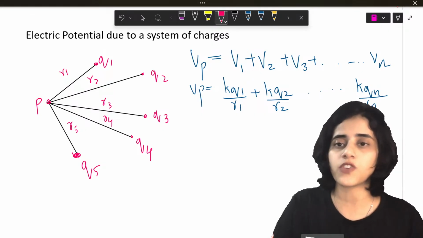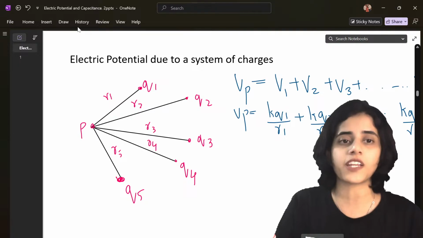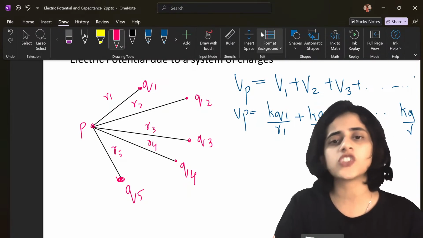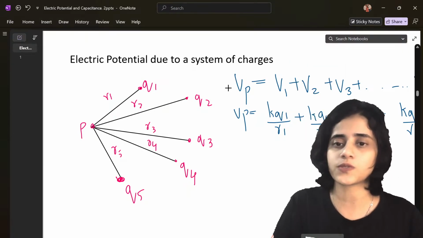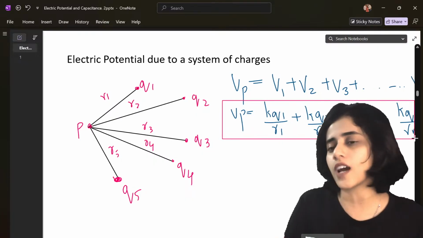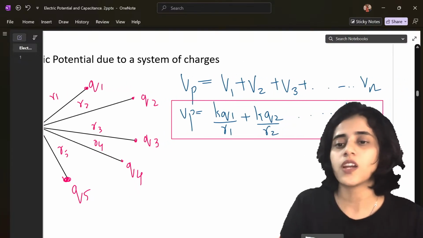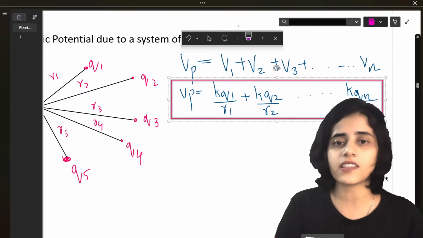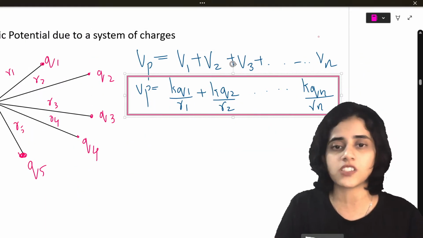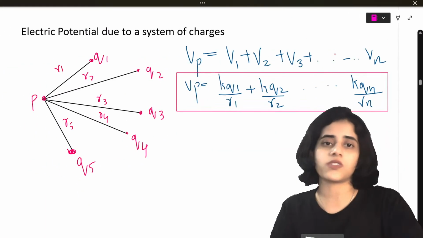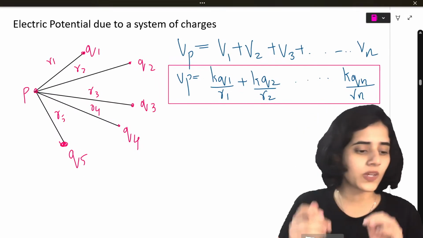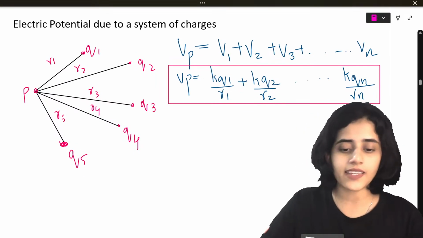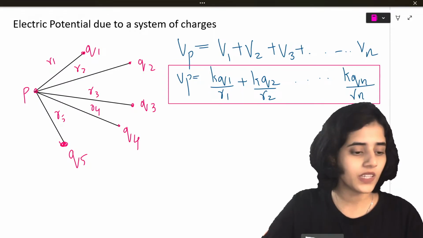This is the formula for electric potential due to n charges. N can be any value. They will not ask you to derive a formula. They will just give you a system with 5 charges and ask you to find out. These are all cases where you need only formulas. Nothing else is required.